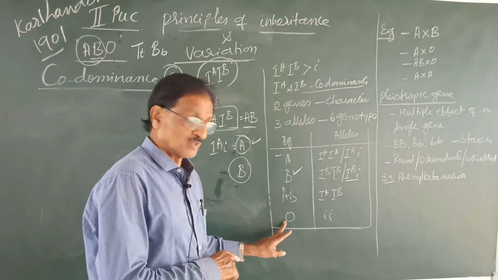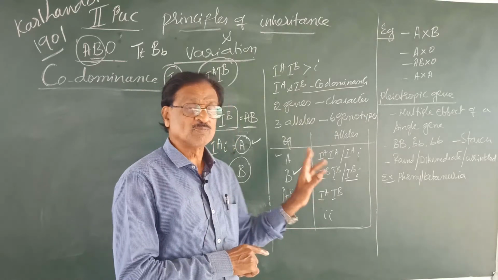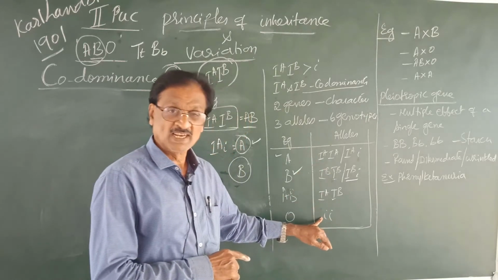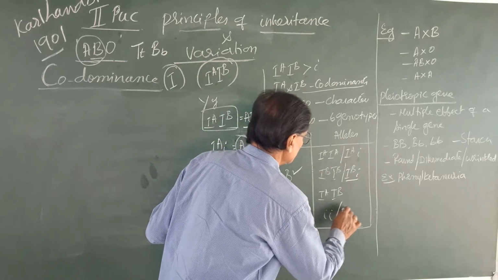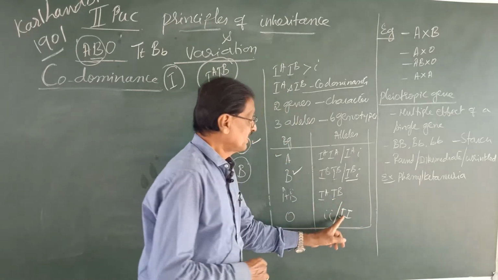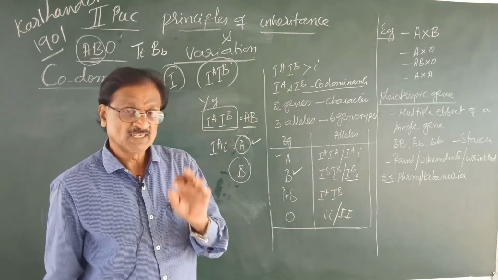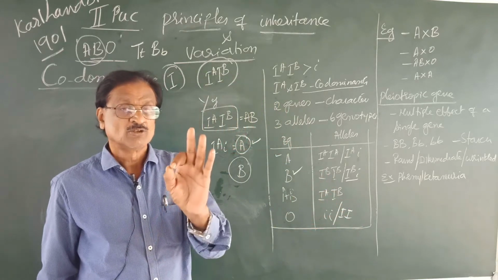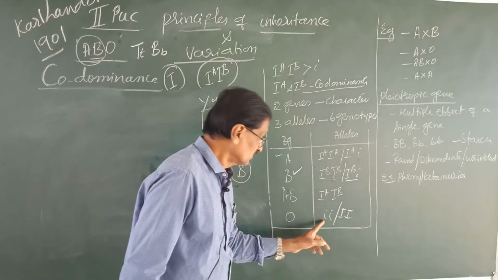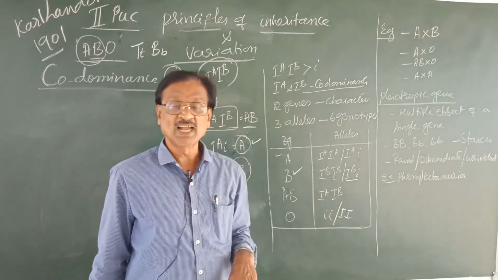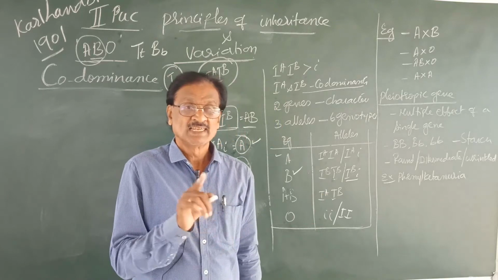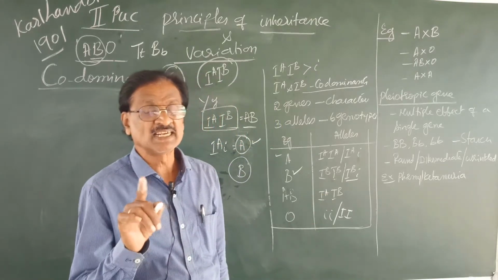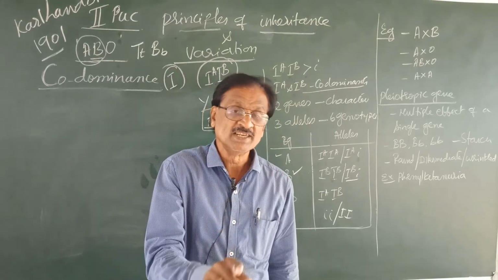And then the O blood group is controlled by the allele small i, or in some books it is given as capital I. But it is better to write it as small i, because if you use small i, then we can easily understand it is a recessive condition.